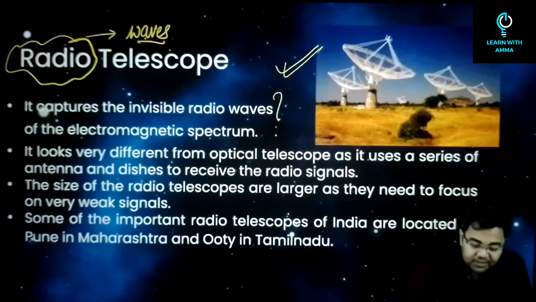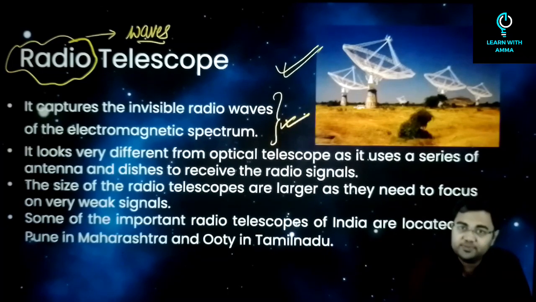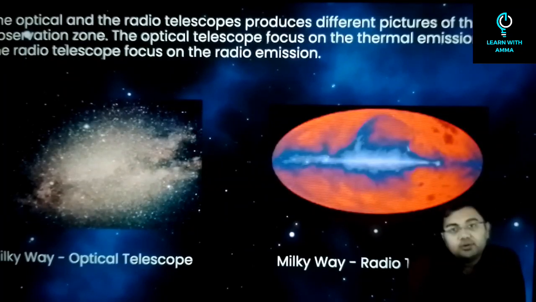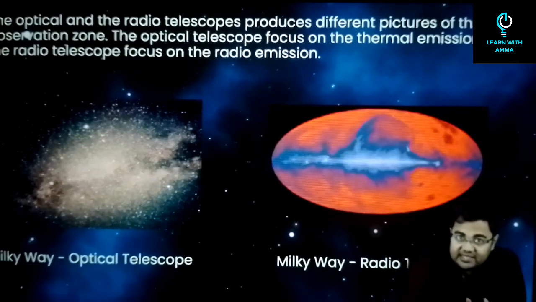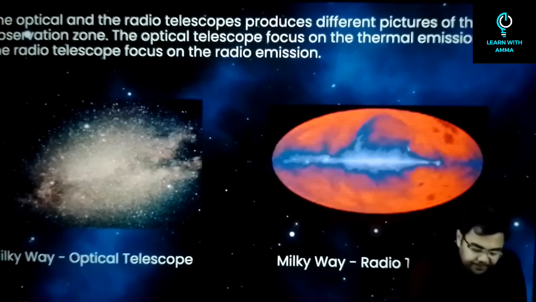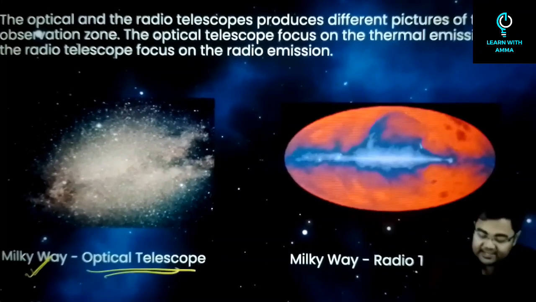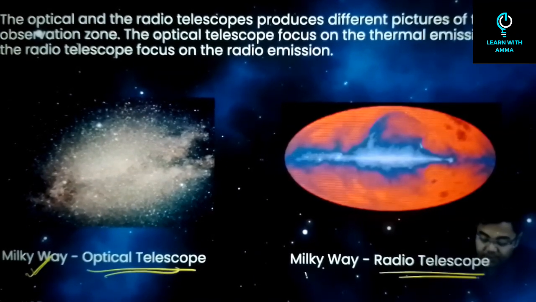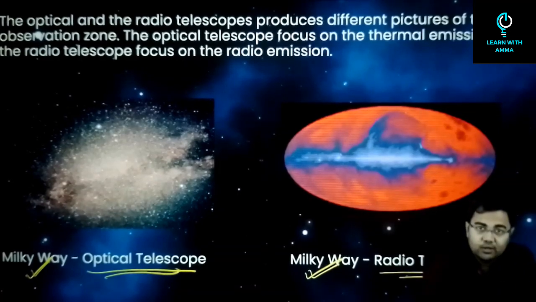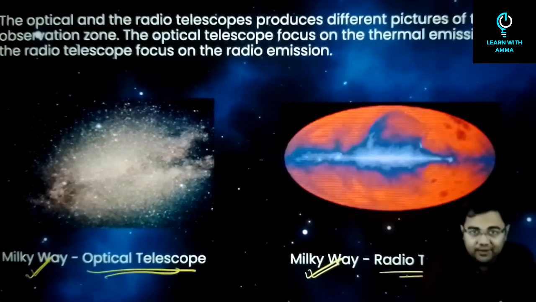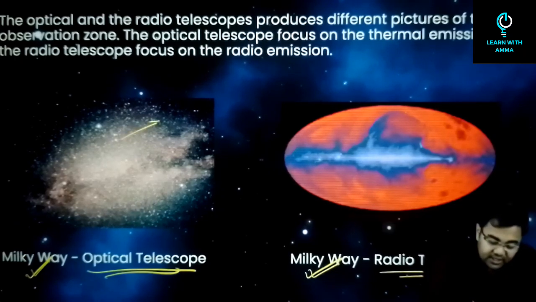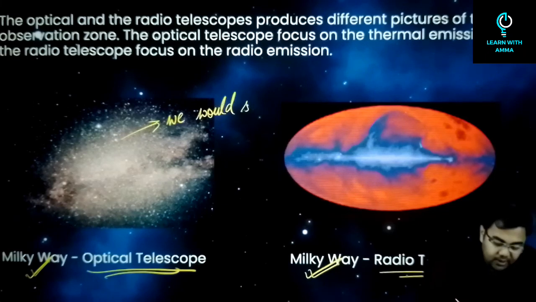They capture the invisible radio waves of the electromagnetic spectrum. Now, the kind of images that radio telescopes and optical telescopes give you are completely different. For example, in this picture, you have an optical telescope giving you the picture of the Milky Way galaxy, and a radio telescope giving you the picture of the Milky Way galaxy. What's the difference? Everything, I would say. This is how we would see the Milky Way.